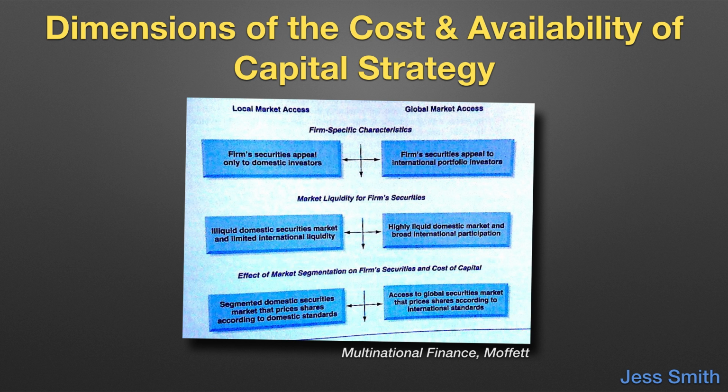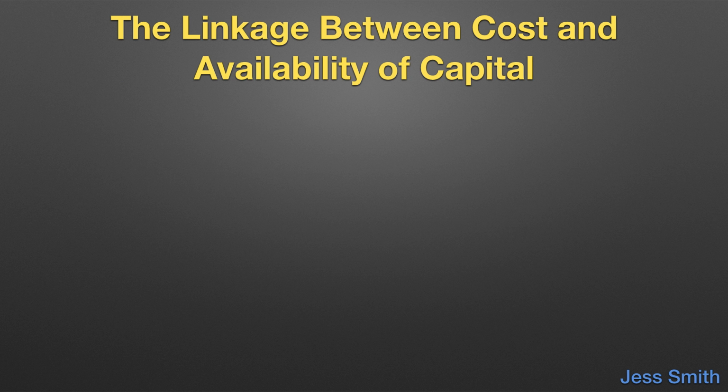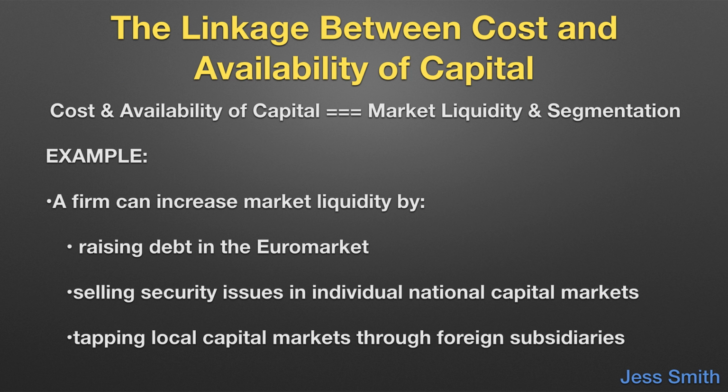Gaining access to global markets should allow a firm to lower its cost of capital. This can be achieved by increasing the market liquidity of its shares and by escaping from segmentation of its home capital market. The cost and availability of capital is directly linked to the degree of market liquidity and segmentation. Firms having access to markets with high liquidity and a low level of segmentation should have a lower cost of capital and greater ability to raise new capital.